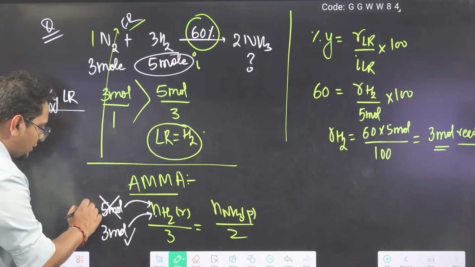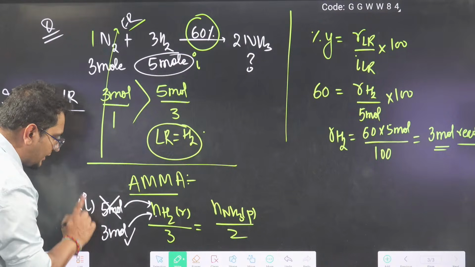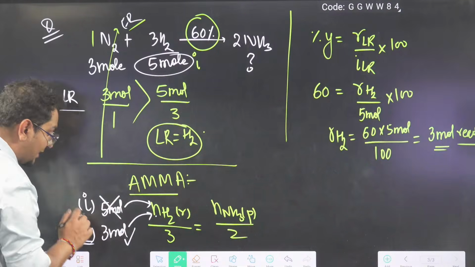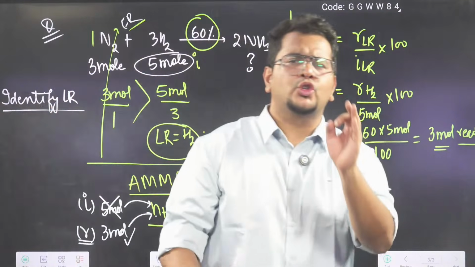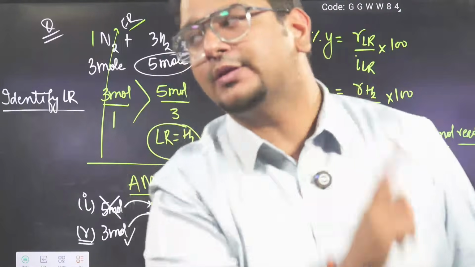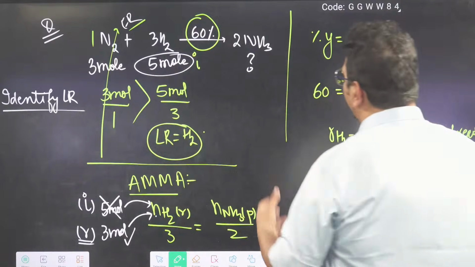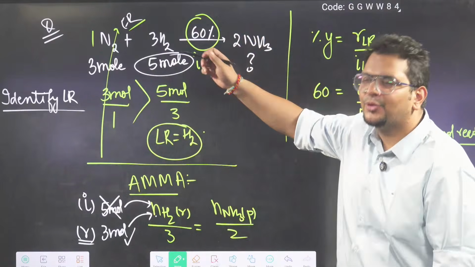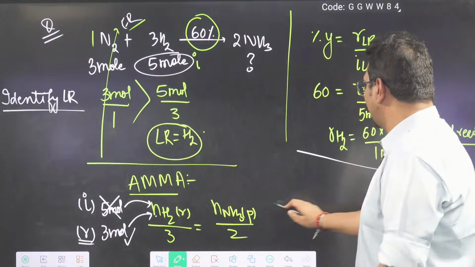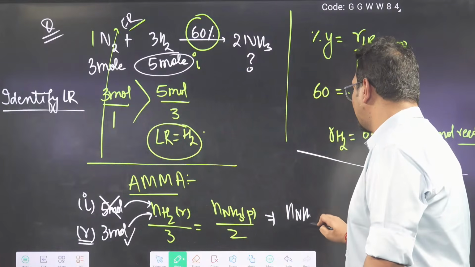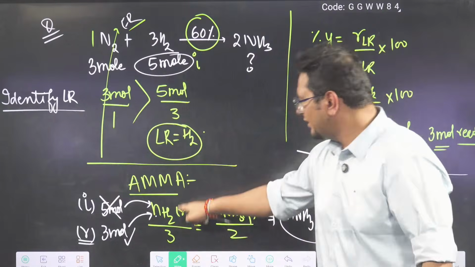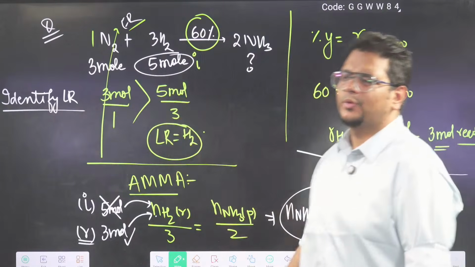Why? Because initial moles cannot be used for stoichiometric calculation. We have to use reacted moles. Stoichiometry tells me the molar ratio of the reacted moles. And out of 5 mole, 60% only is reacting, that is 3 mole. So by putting this value, the moles of ammonia come out to be 2 moles. You can do the math: 3 by 3 is 1, so ammonia will be 2 into 1.